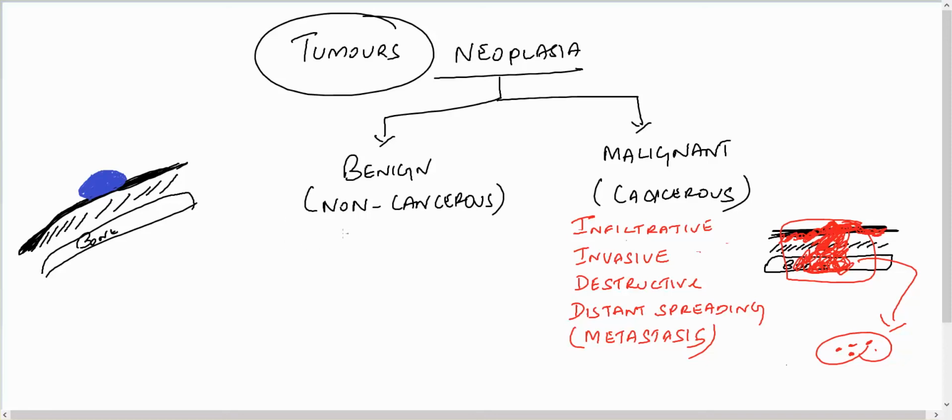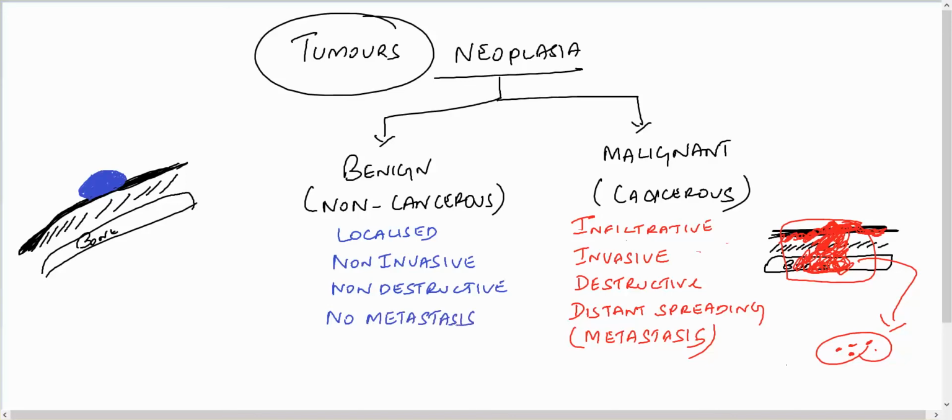It is localized and non-invasive and non-destructive and no metastasis. So they will not spread to distant site. Okay, so this is the character of the benign tumor, basic character. Inshallah, we will be seeing more in detail about benign and malignant tumor. So this is the introduction for the benign and malignant tumor.